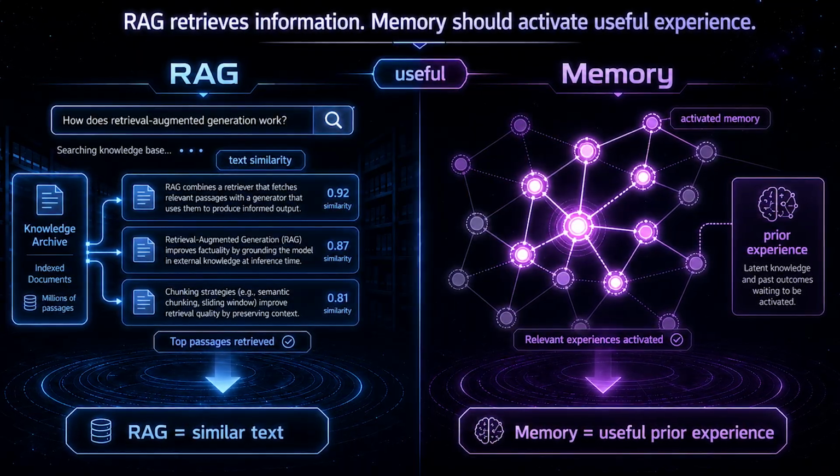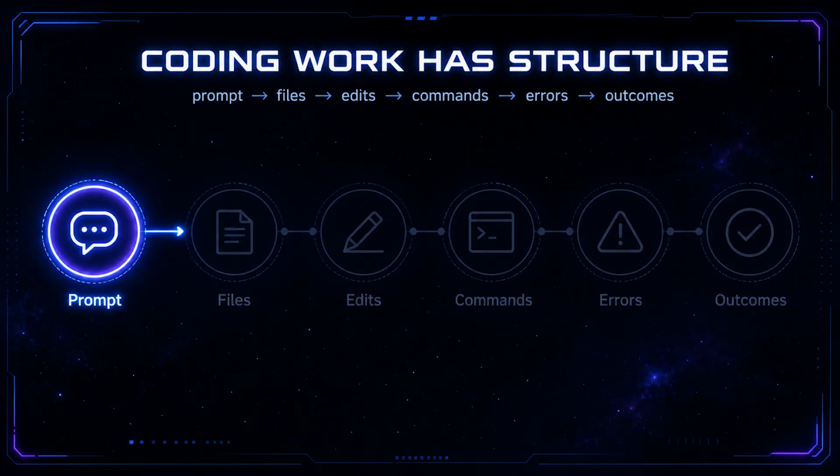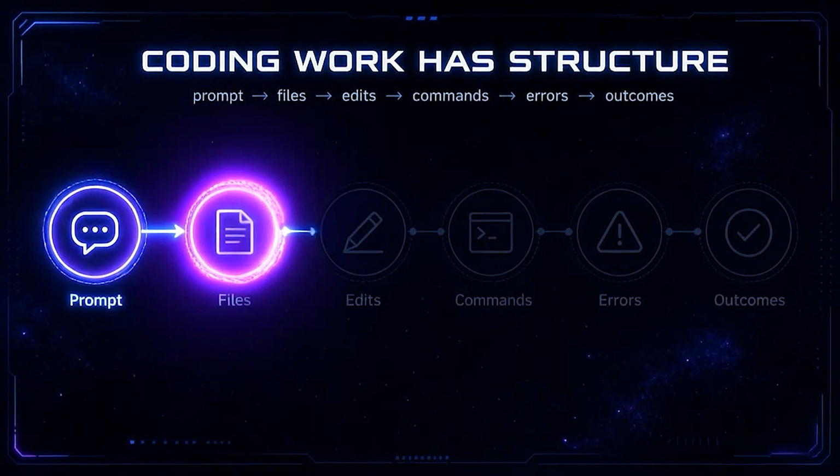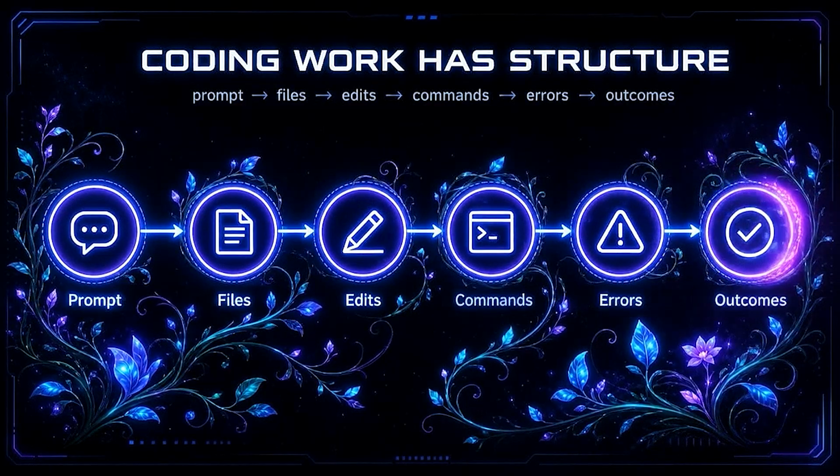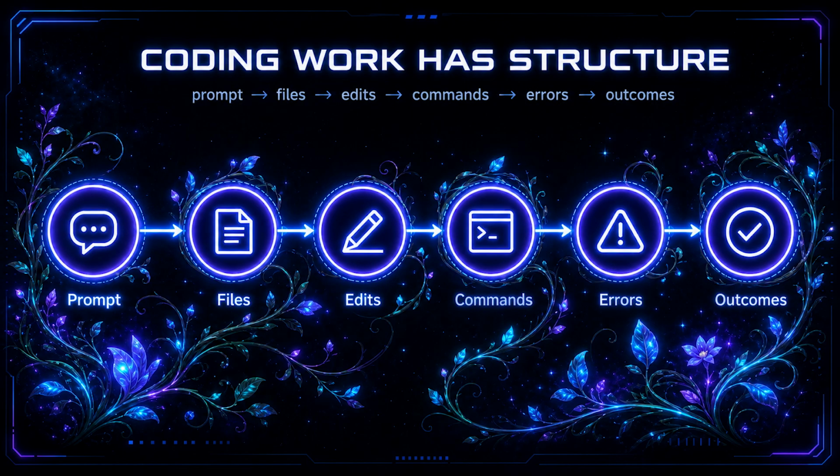And coding work is not just text. Coding work has structure. A task usually looks something like this. You have a prompt, the prompt creates a file, the file has edits, the edits take commands, the commands give you errors. The errors and solving those errors are outcomes. RadialRecall is built around that structure.